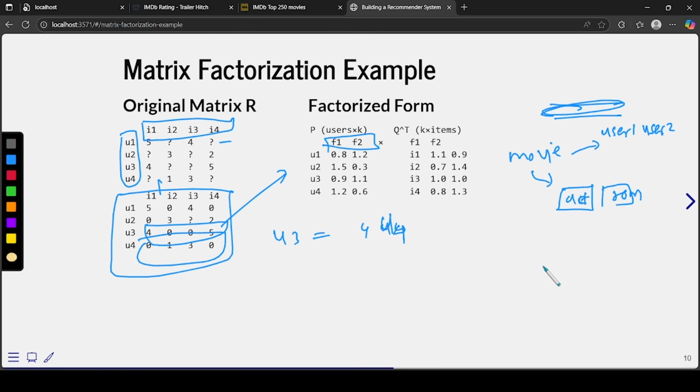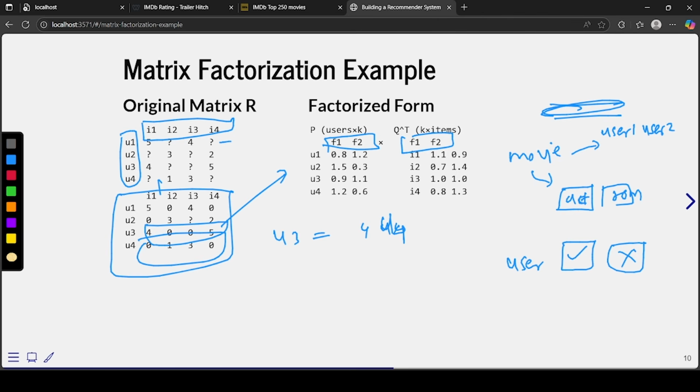Okay, similarly we'll have features for users also, right? So a user is also made up of features: he might like action movies, and he might not like romantic movies, and so on, right? So this is how a user will be featured as well. So this f1, f2, you can think of as representing some form of features of a user and a movie. So that's what matrix factorization will do.